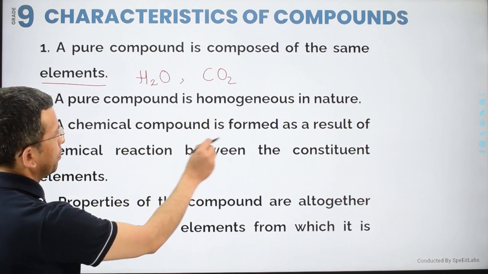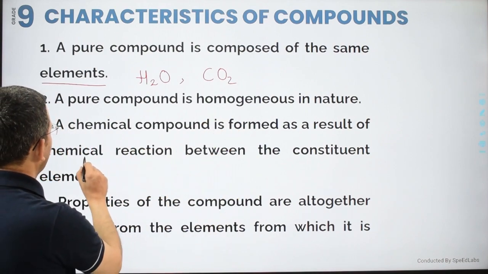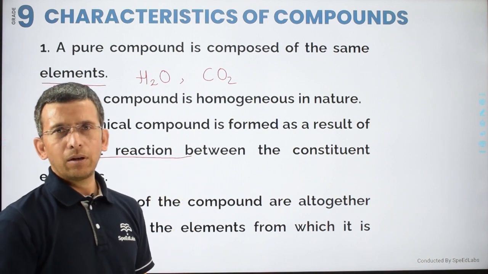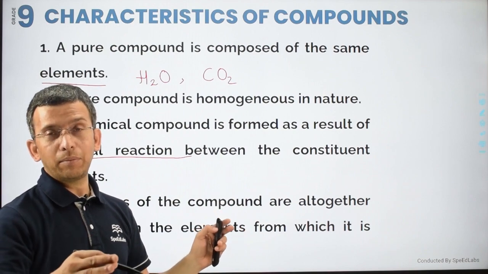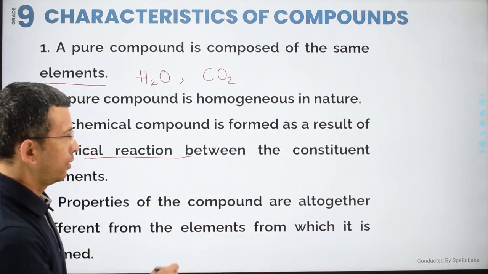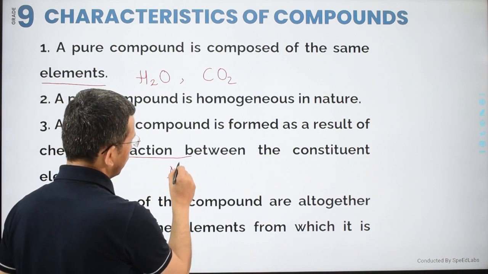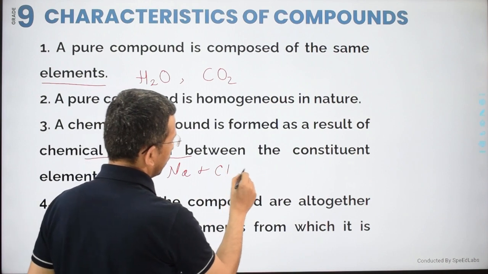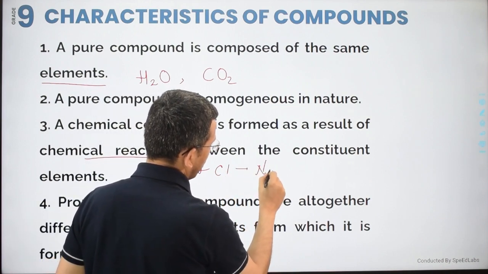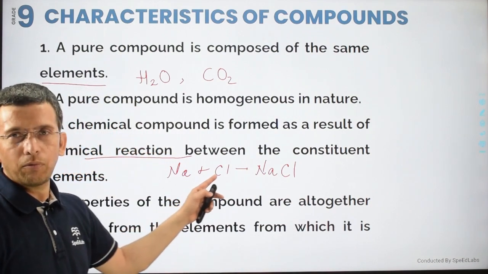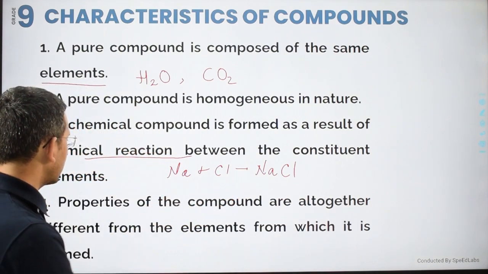A chemical compound is formed as a result of a chemical reaction between the constituent elements. If I chemically combine hydrogen and oxygen, they will form a water molecule. If I chemically combine sodium and chlorine, they will give me sodium chloride. So chemical combination must be there if I want to form any compound.